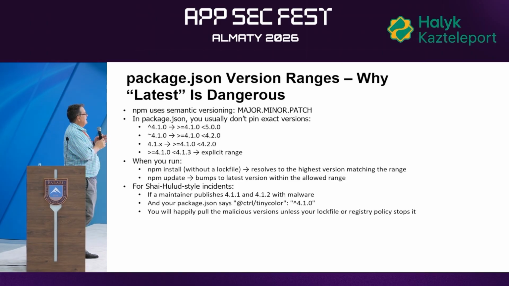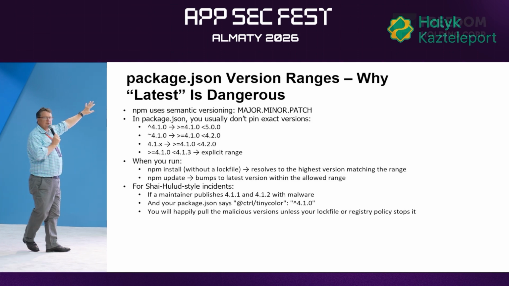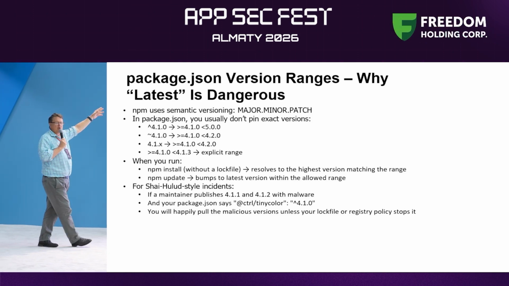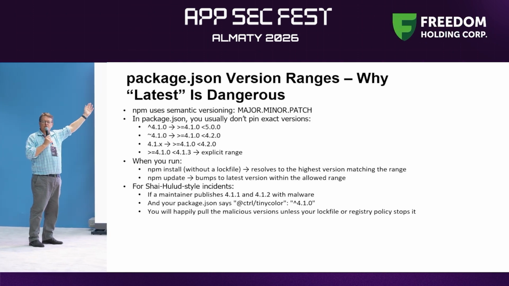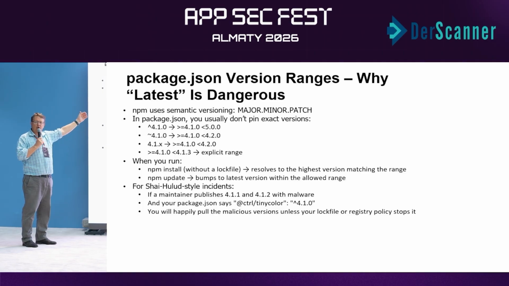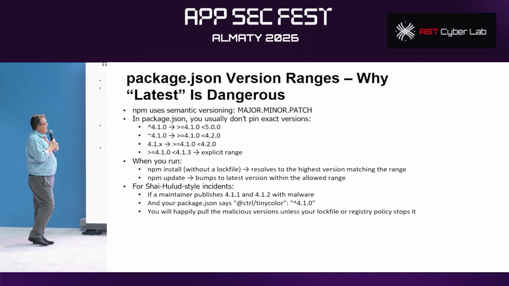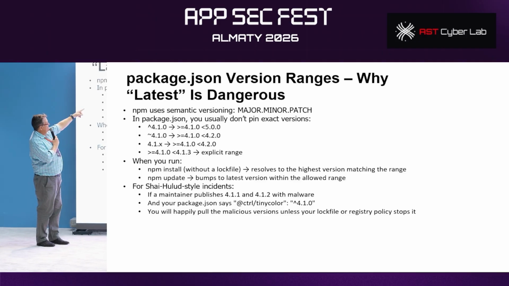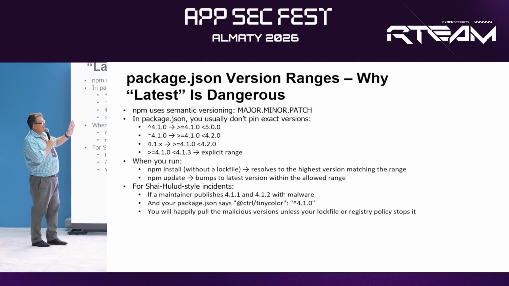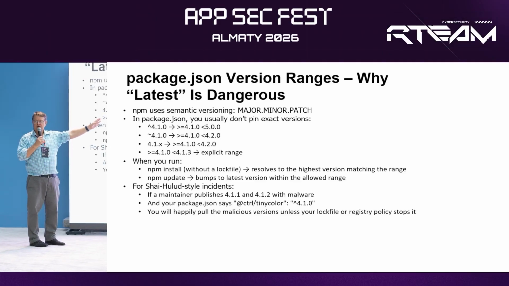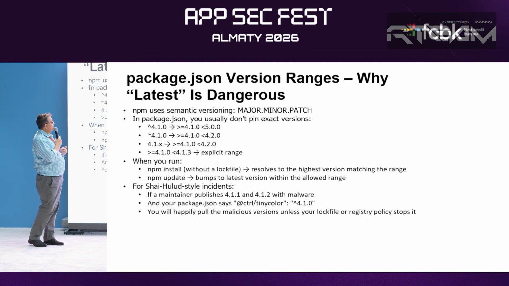So this is the package JSON. Package JSON is what we call the manifest. This is a description in NPM of how to download new versions of libraries. And NPM uses a thing known as semantic versioning. There's a major, minor, and patch version of new versions to download.